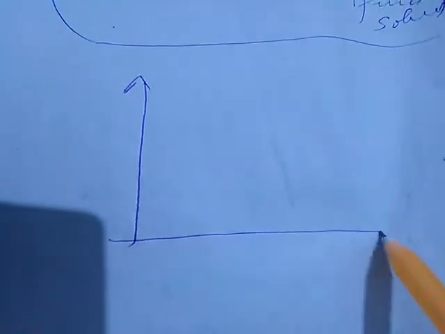So simply we can say that the boiling point of solution will be greater than the boiling point of pure solvent. This is our final conclusion. For a solution, boiling point will be greater than the pure solvent. We can also depict our conclusion graphically. Let's move towards the graph.